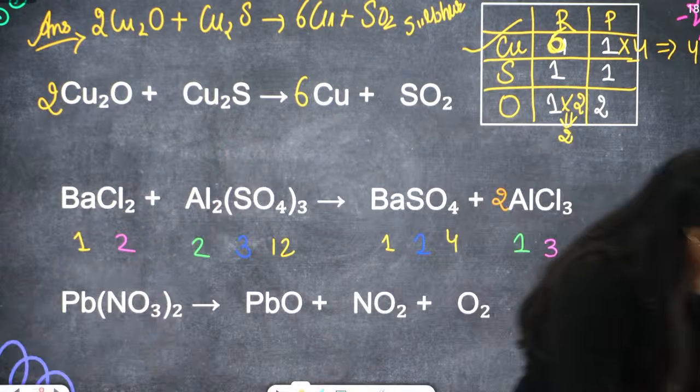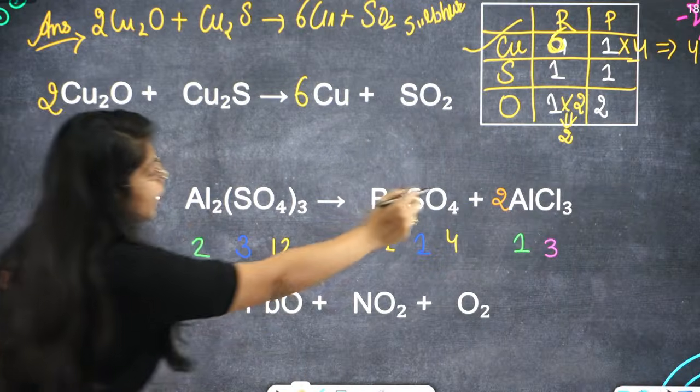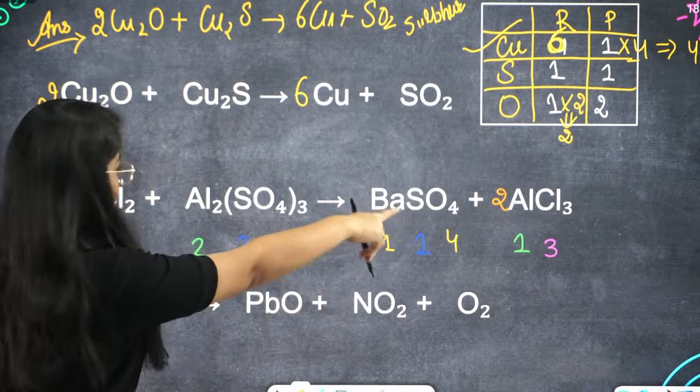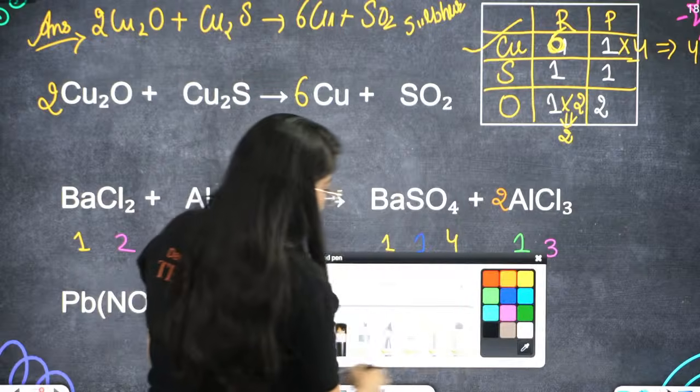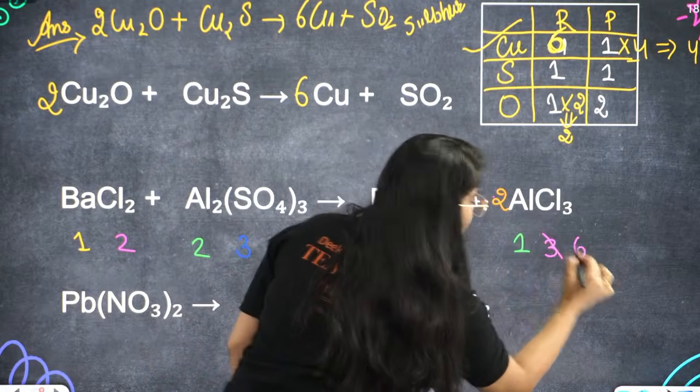Do not worry. So now Ba is balanced. Aluminium is 2 here, aluminium is 2 there. Now in order to do that, we unbalanced chlorine. Remember, we have to do that. Now chlorine is not 3. It is 2 into 3, 6. Right?